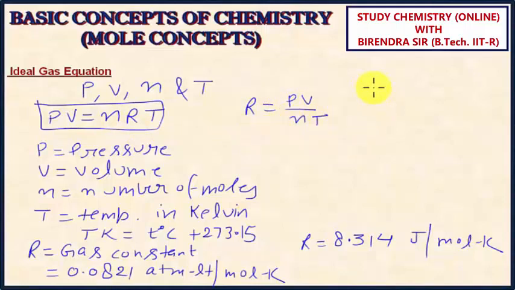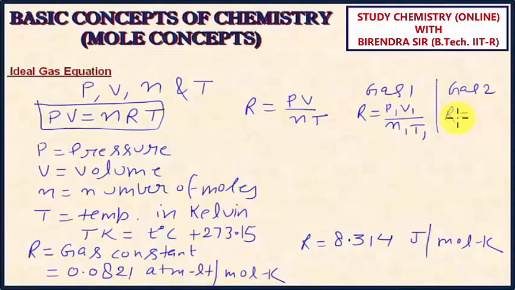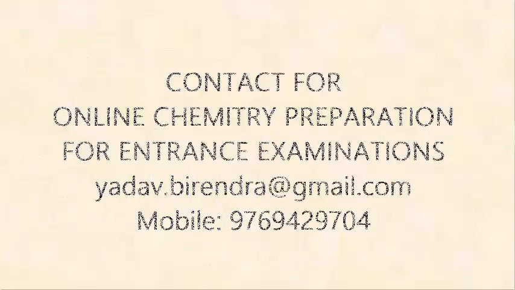So if we compare two gases, let us say gas 1 and gas 2, I can write R is equal to P1 V1 upon n1 T1. Since R is a constant, for gas 2 also it will be R equals P2 V2 upon n2 T2.